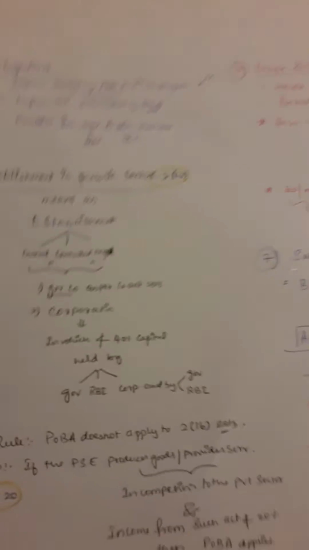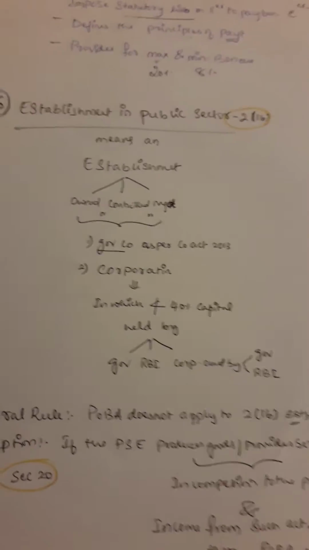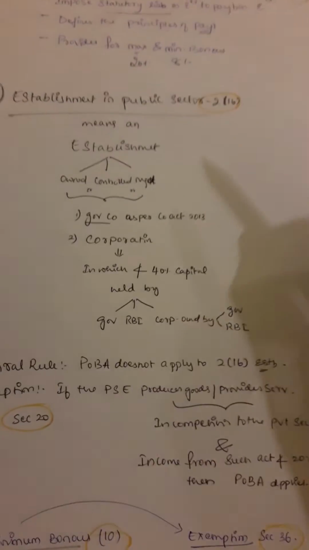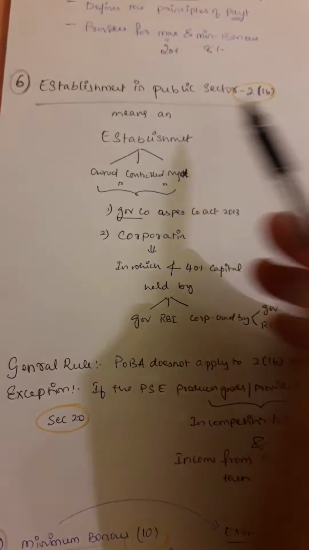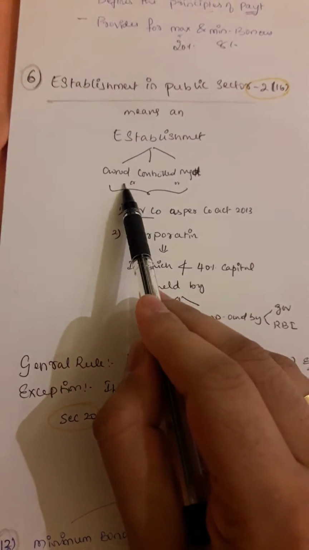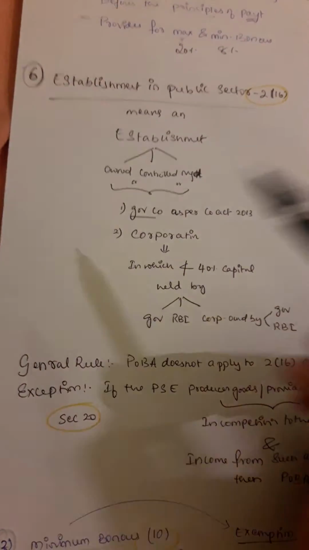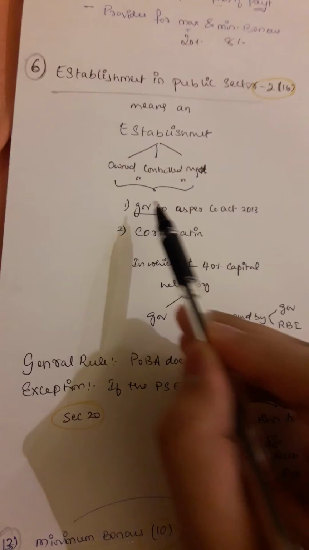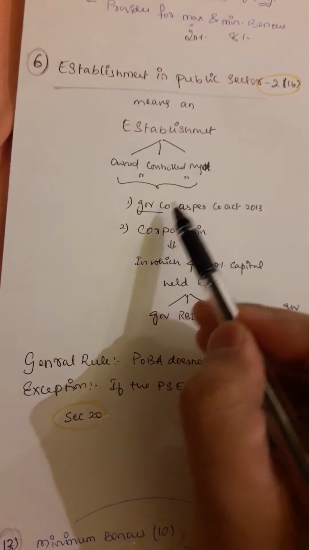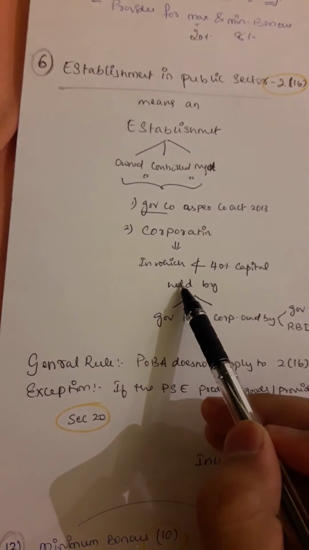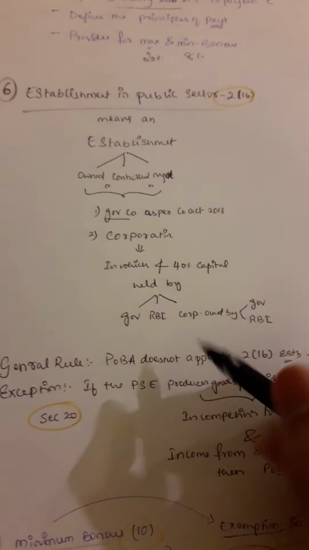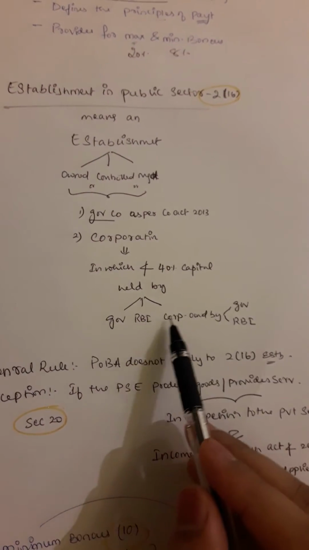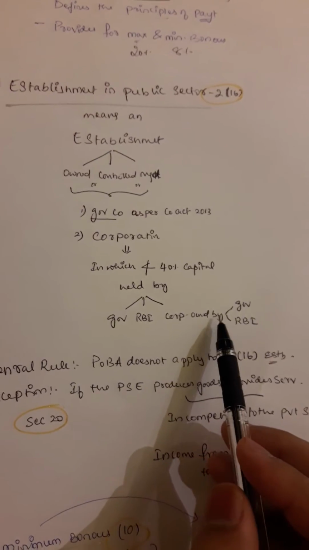Now let us come to public sector establishment. When the video reaches this part, you can pause for a while and memorize the definition by heart because it's important. Establishment in public sector means an establishment that is owned, controlled or managed by whom? By a government company or a corporation, in which not less than 40% of the capital is held by government or RBI, or any corporation owned by government or RBI.